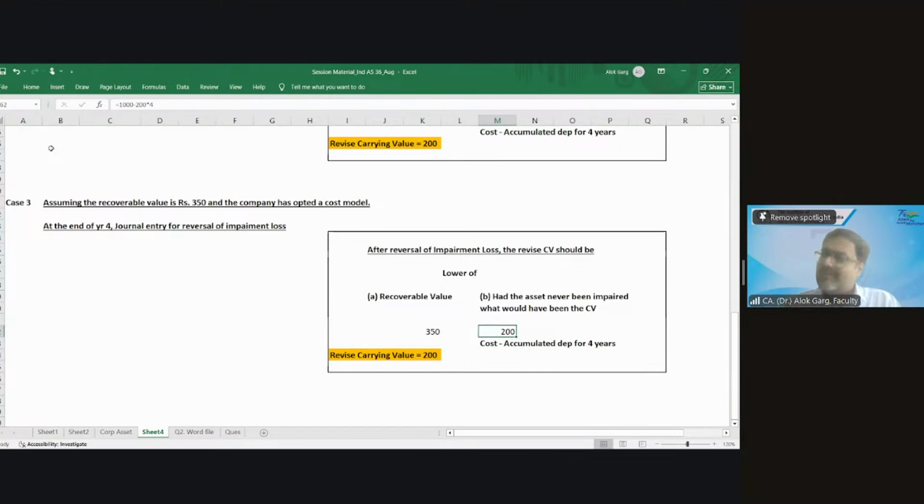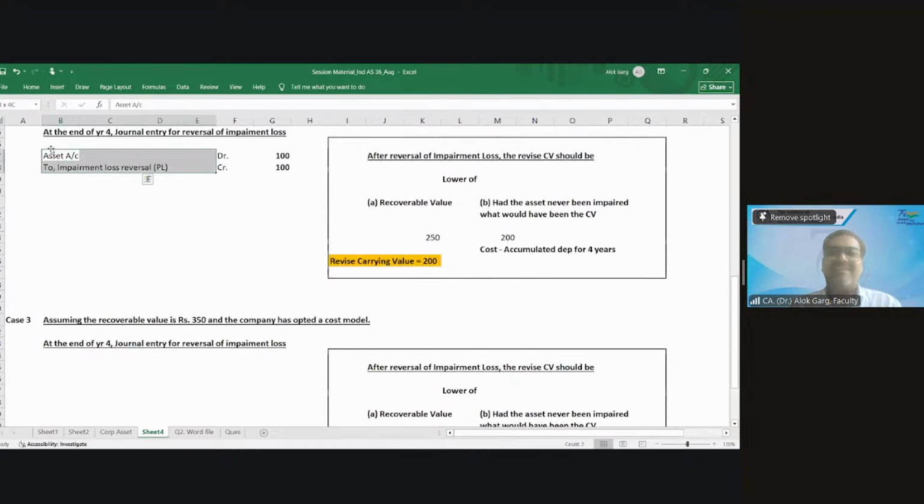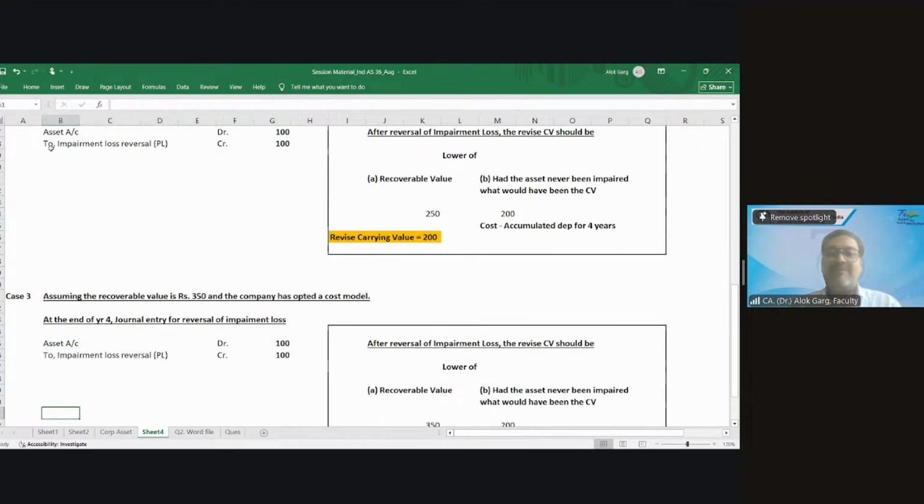What would the value be had the asset never been impaired? Same, 1000 minus 200 into 4. So what is my revised carrying value in this case? It will be 200 only. So what is the accounting entry? Same asset account debit to impairment loss reversal.